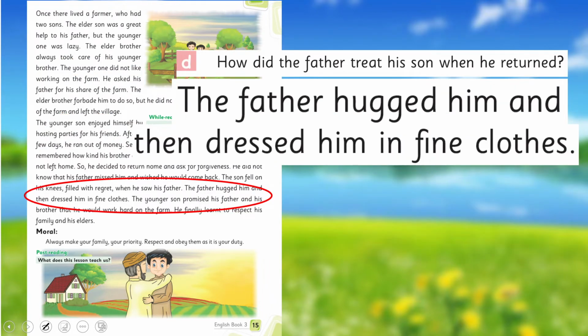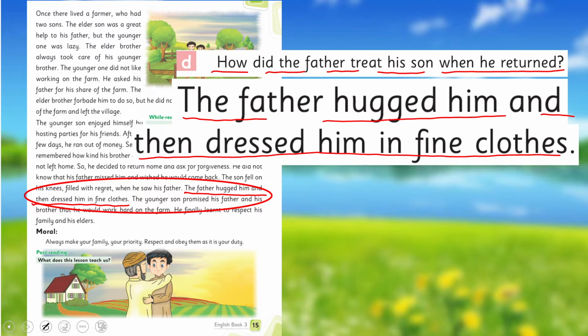Next is, how did the father treat his son when he returned? How did he treat? On the third last line, the father hugged him and then dressed him in fine clothes. Okay, this is how he treated. The father hugged him and then dressed him in the fine clothes. You may mark it like this.